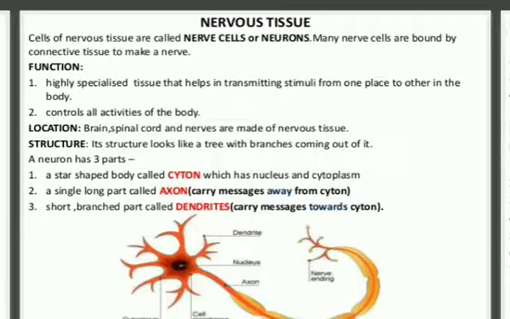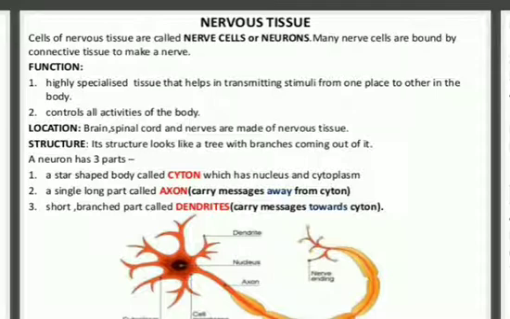They help in control of all the activities and they are responsible for sending the information from our sensory organs to the brain. Their location: they are located at the brain, at our spinal cord and nerves, and they make our nervous tissue. If we discuss the structure, it looks like a tree with branches coming out of it.